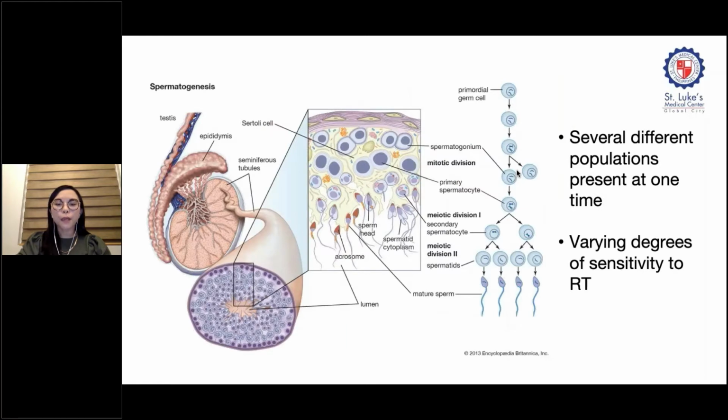The post spermatogonial cells go through several stages of development, from primary spermatocyte to secondary spermatocyte to spermatids, and finally to the mature sperm. That's why there can be several populations present at one time, and these cells have varying sensitivities to radiation.